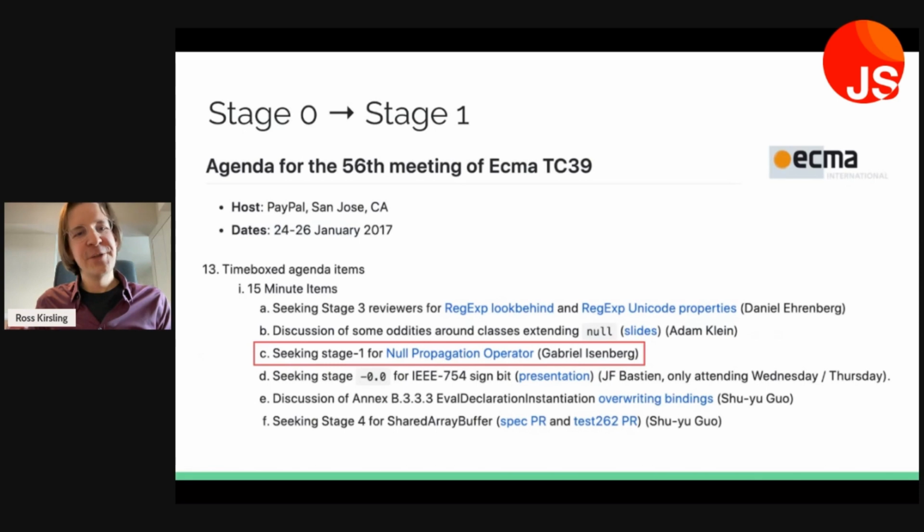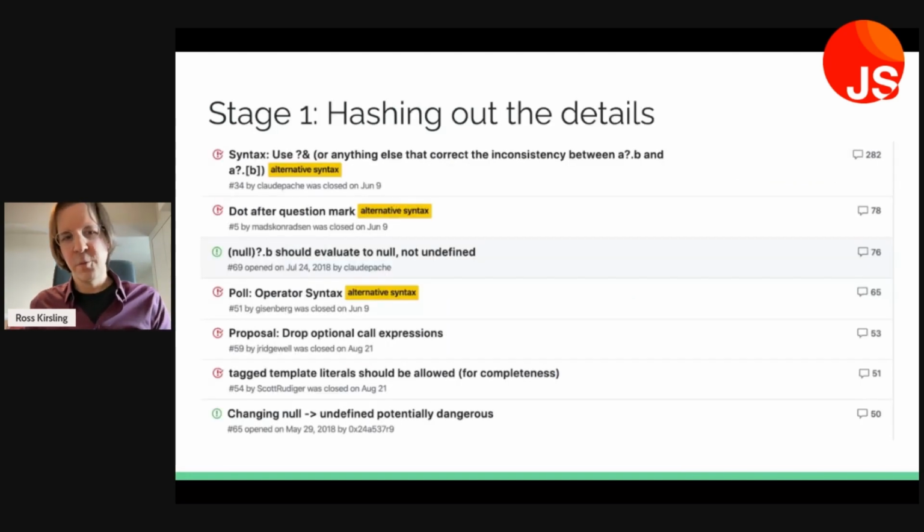And so in 2016, the strawperson was authored by Claude Pache, and the initial champion to present this to committee and reach stage 1 at the beginning of 2017 was Gabriel Isenberg. Now stage 1 actually took a long time. We had some real heated discussions on GitHub about both syntax and semantics.